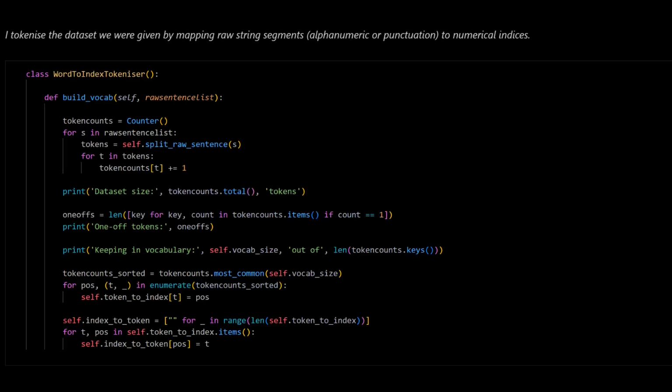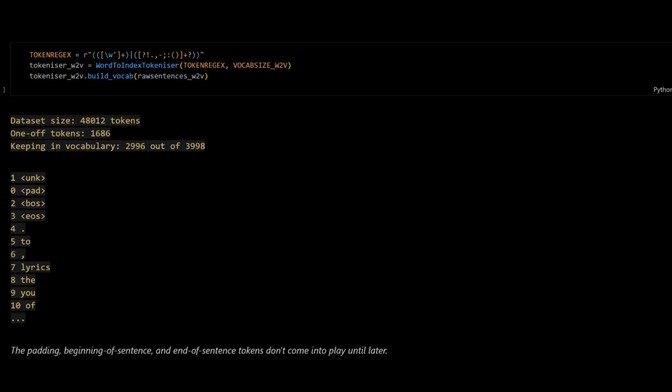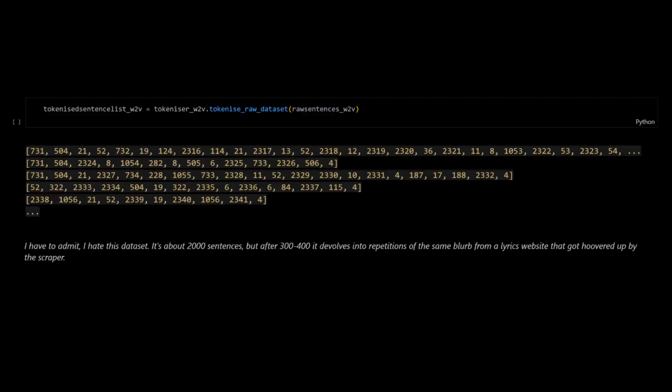As usual, I begin by tokenizing the dataset. As usual, this will be my downfall. A token is either some alphanumerics or some punctuation. I also add 4 special tokens: beginning of sentence, end of sentence, padding, and unknown. This dataset sucks, by the way. Most of it is the same few sentences.